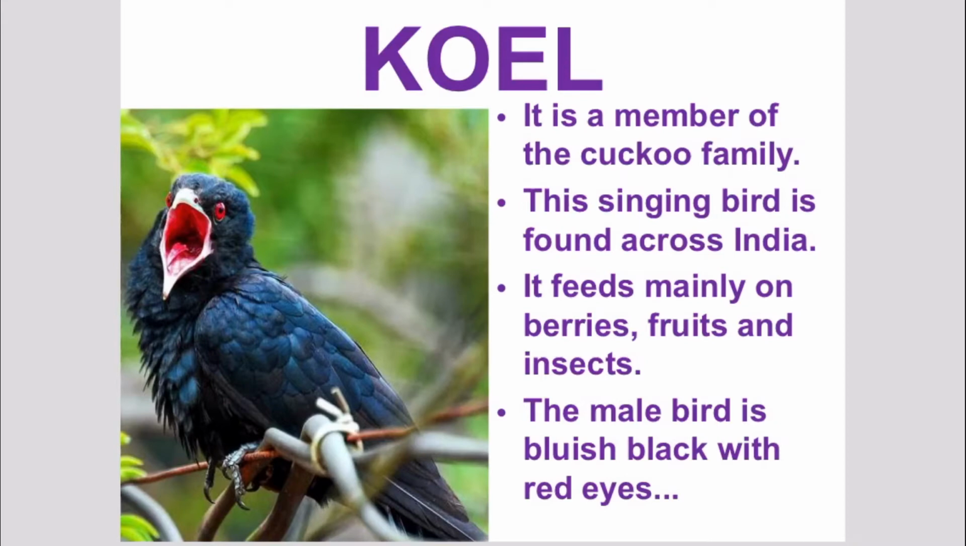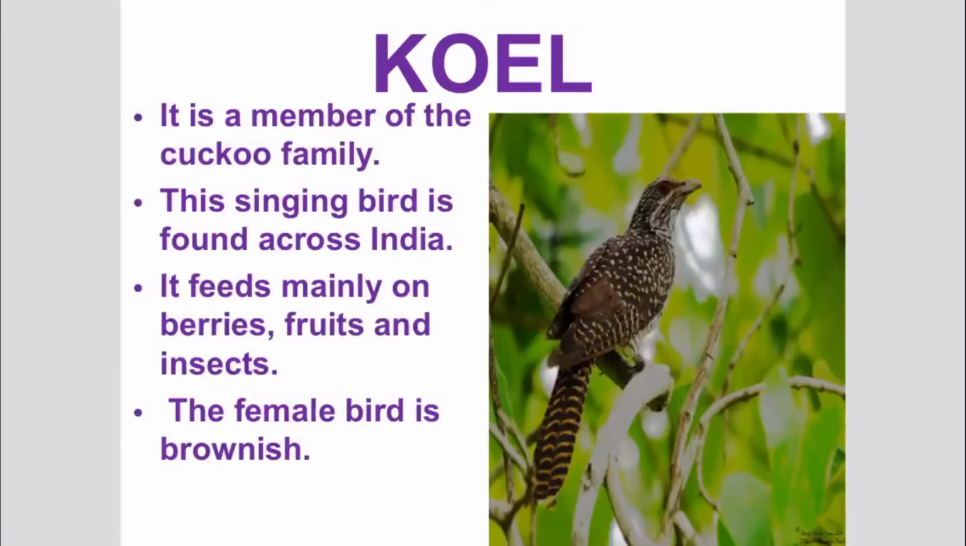This singing bird is found across India. It feeds mainly on berries, fruits and insects. Both the male and the female koels do not resemble each other. The male bird is bluish black with red eyes, while the female bird is brownish in color.